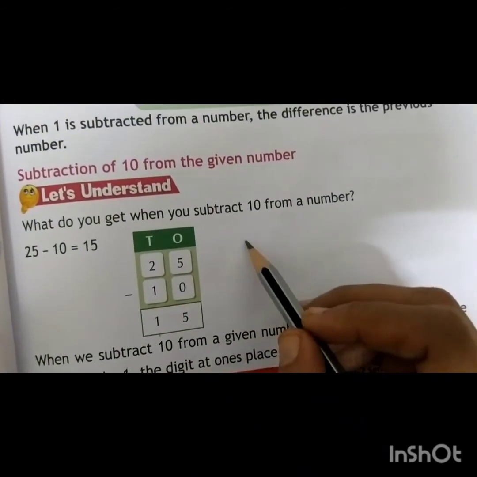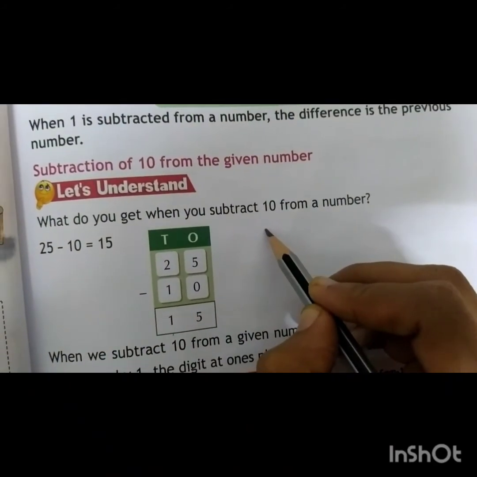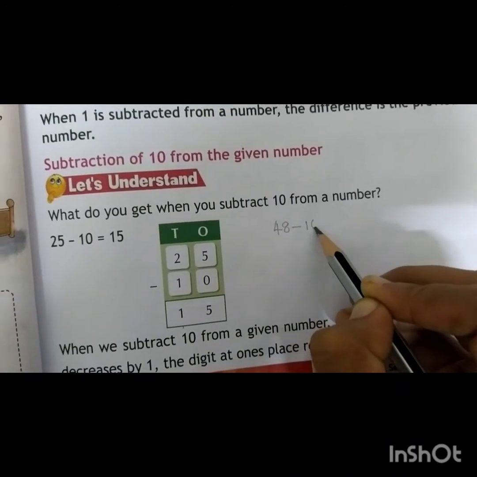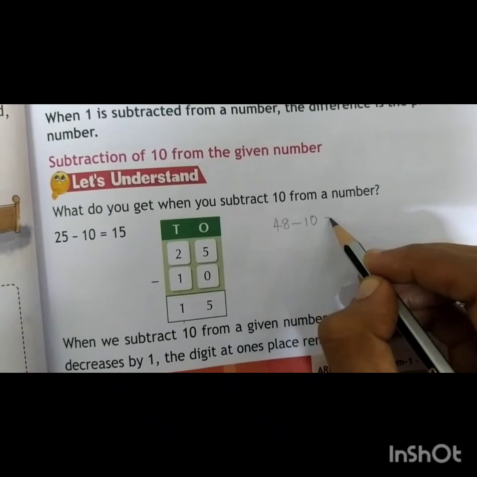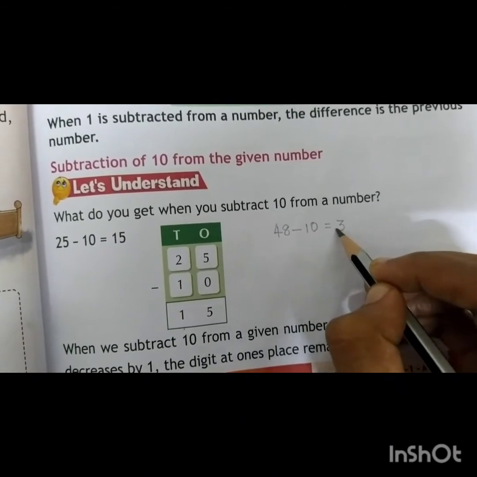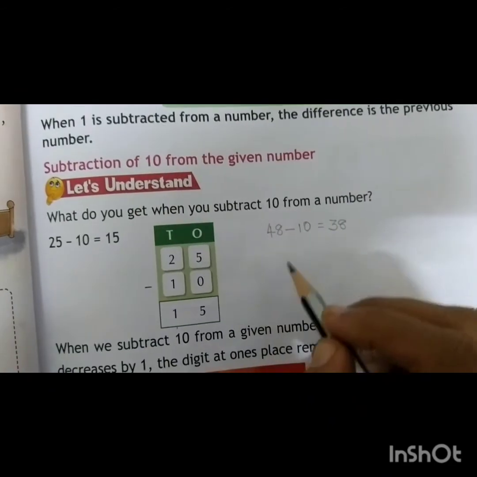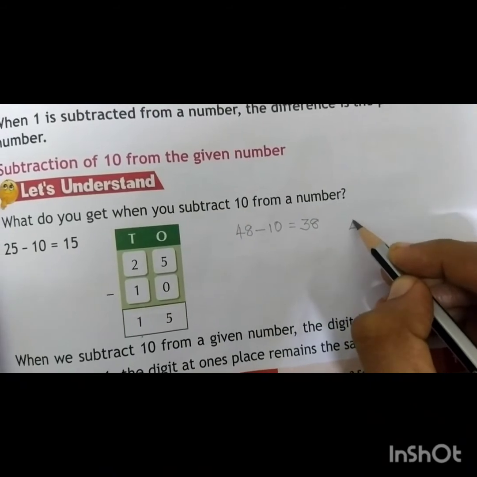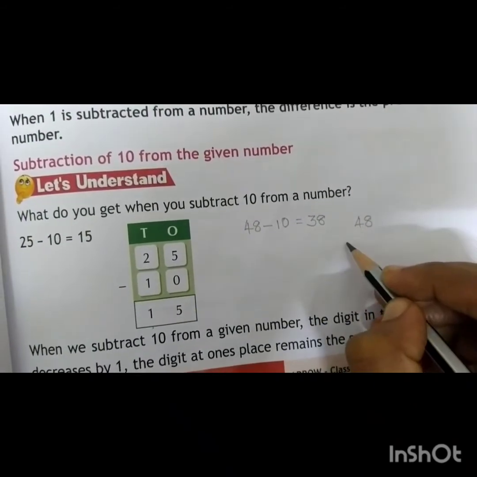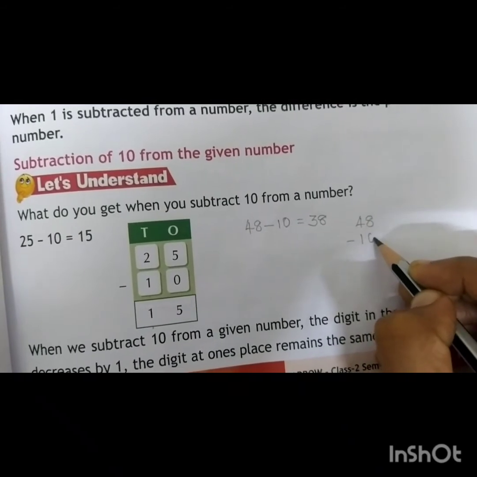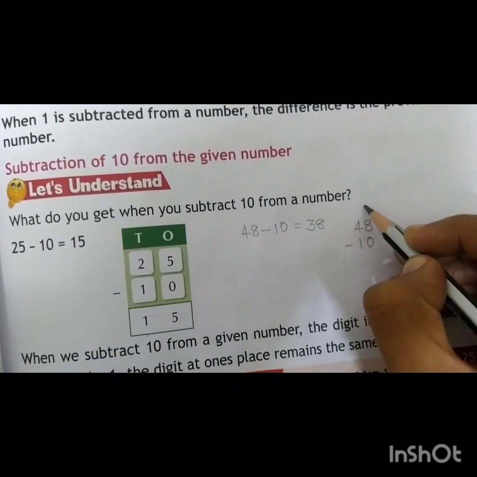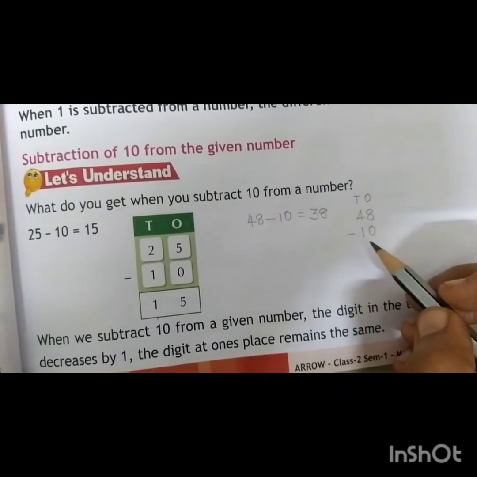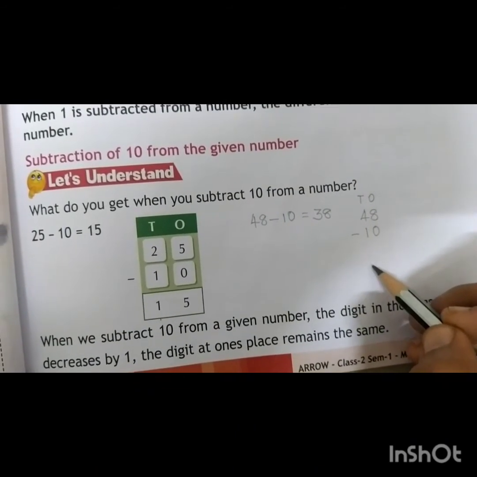Okay, here we can see another example. The numbers are 48 minus 10. 48 minus 10, that is equal to 38. Okay, all of you try to write the numbers one below the other. That is 48 minus 10. On the basis of their place value, ones place and tens place, you can write the numbers one below the another.